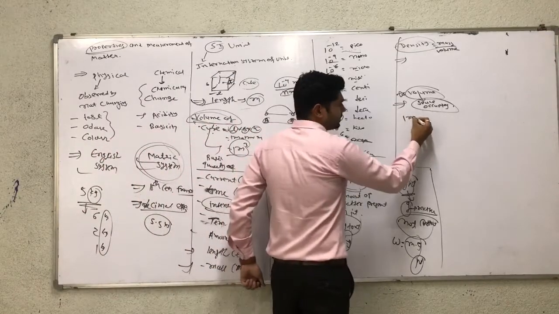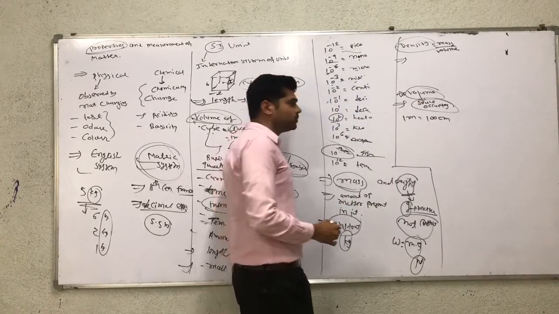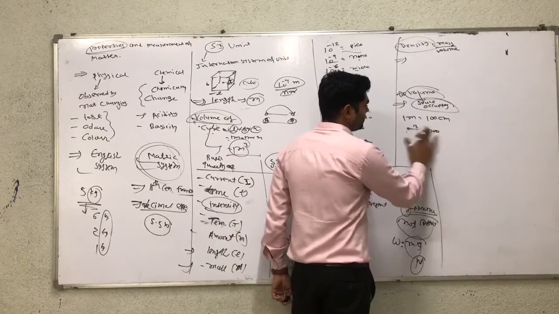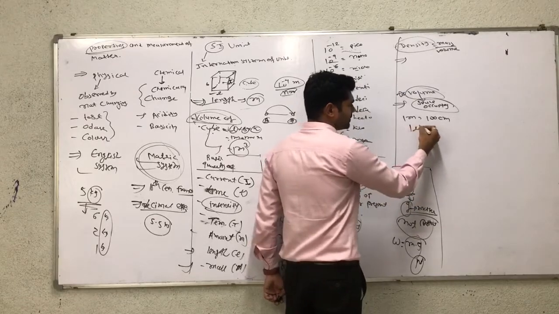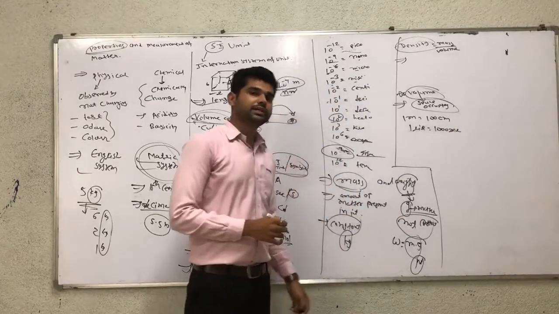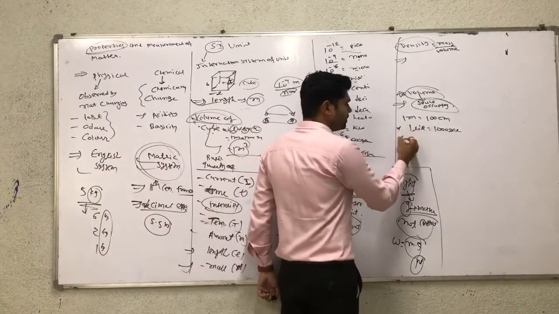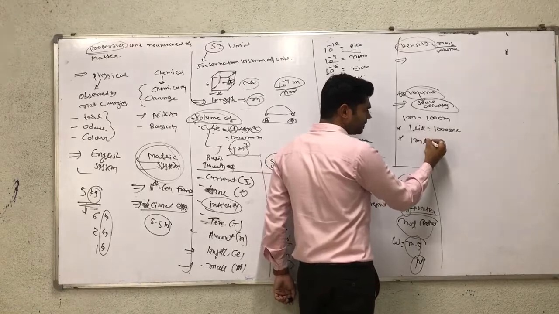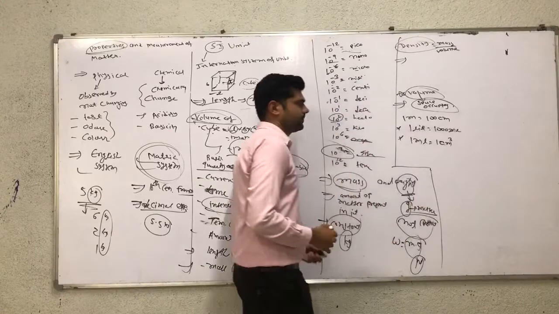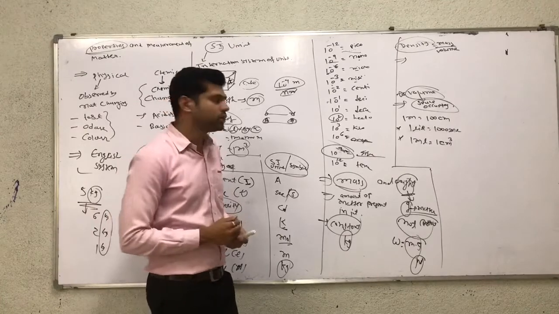So remember that 1 meter is 100 centimeter, and 1 meter cube is equal to another relation. 1 liter is equal to 1000 milliliter. And another relation you should understand: 1 milliliter is equal to 1 centimeter cube.